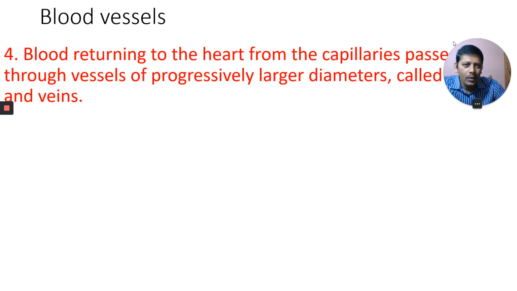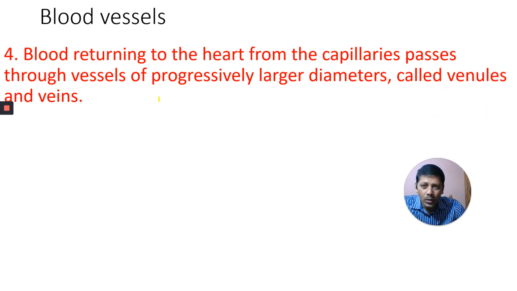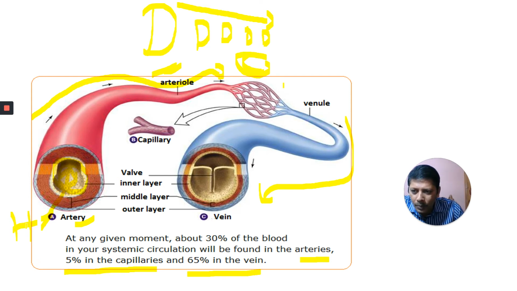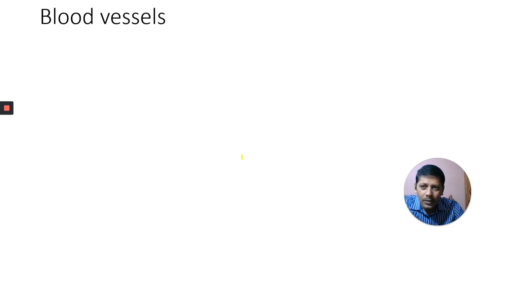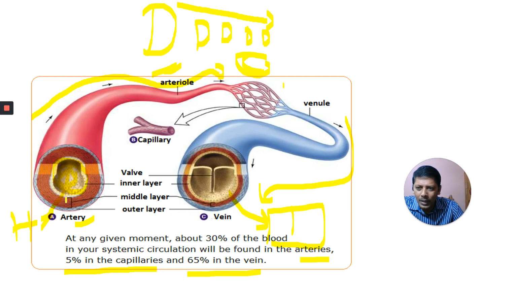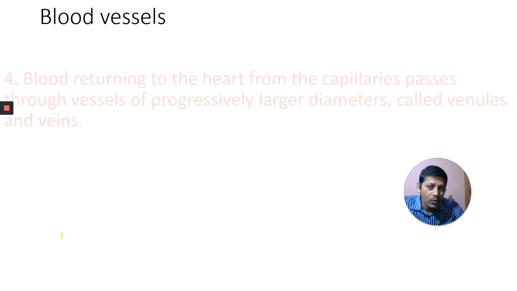Blood returning to the heart from the capillaries passes through vessels of progressively larger diameter called venules and veins. Again I will show you here. Here, blood leaving the heart. Now through this one, blood again comes to the heart. Here blood has gone from the heart, and now it is returning to the heart.